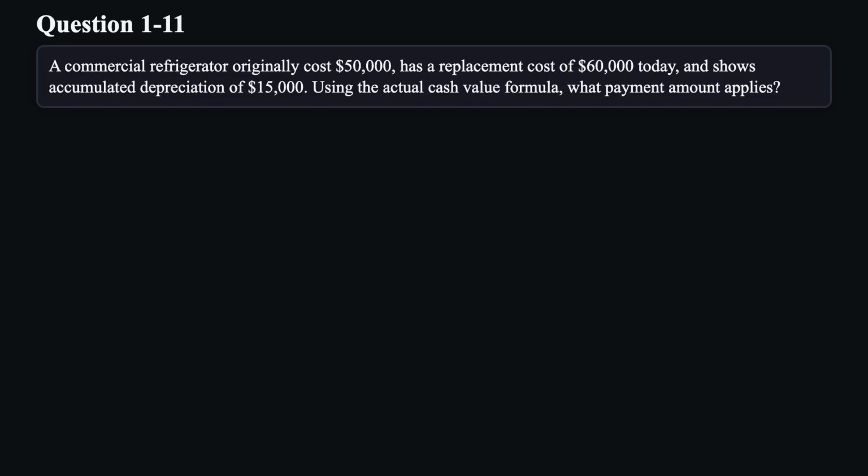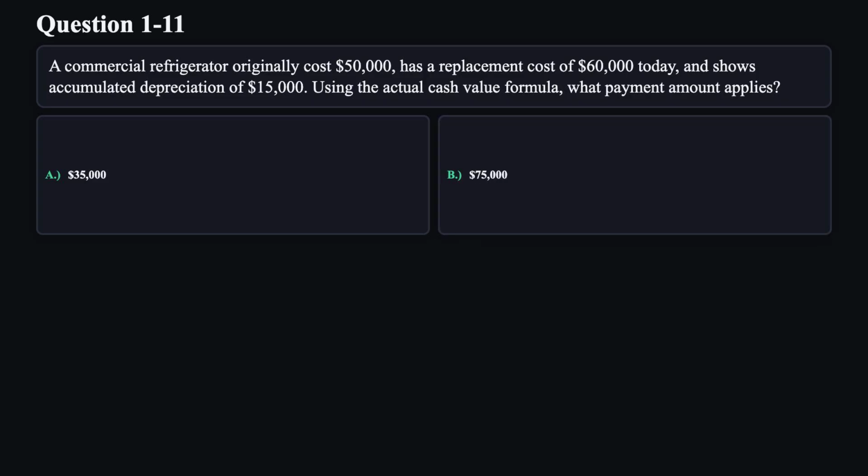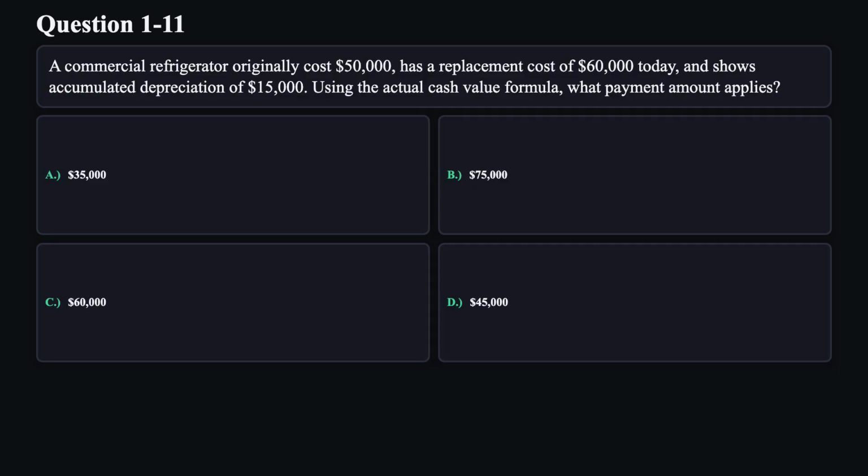Question 11. A commercial refrigerator originally cost $50,000, has a replacement cost of $60,000 today, and shows accumulated depreciation of $15,000. Using the actual cash value formula, what payment amount applies? A. $35,000. B. $75,000. C. $60,000. D. $45,000.